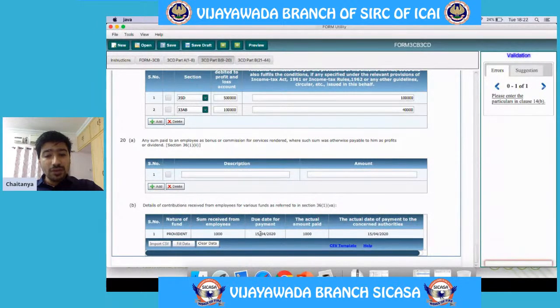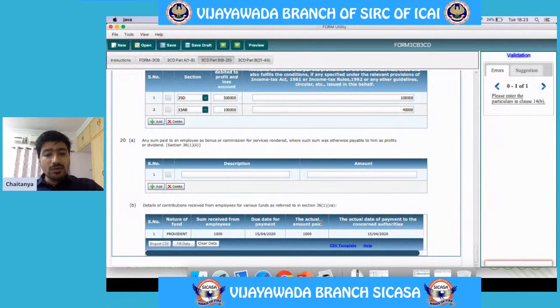What is the due date for payment? The due date for payment is 15th April 2020 for the month of March 2020, ignoring the relaxation given by the government because of this COVID pandemic situation.